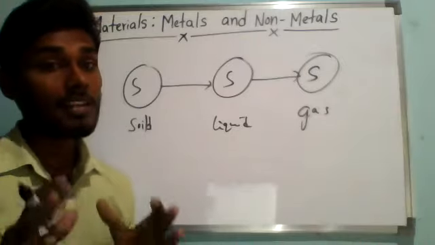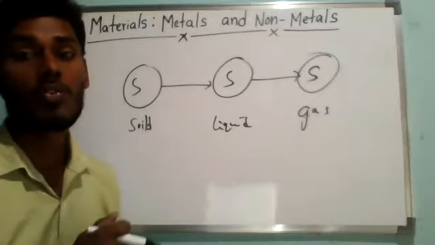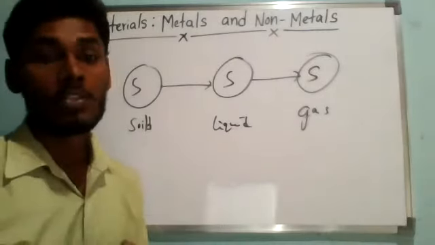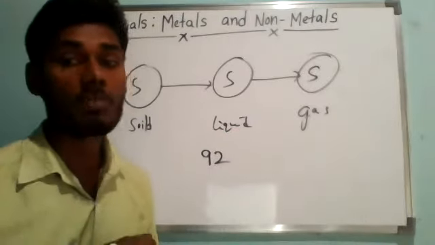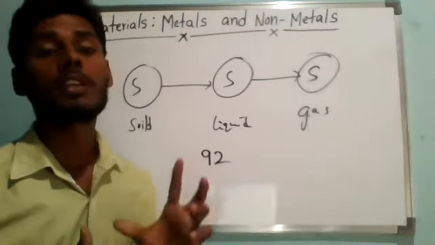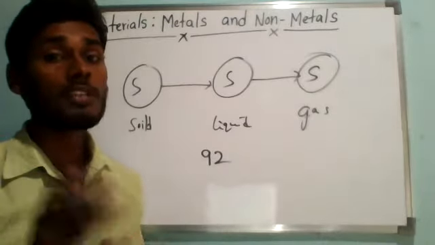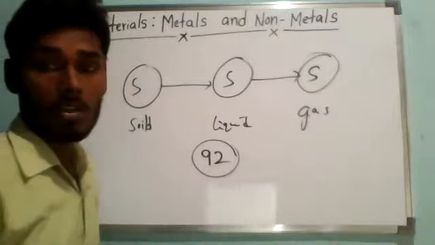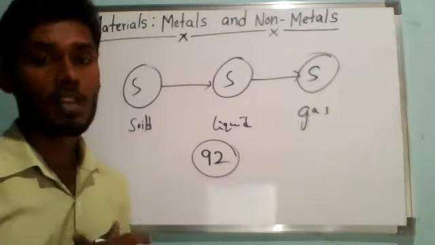Understand? Although there is an enormous variety of substances in the universe, the number of elements forming these substances is very limited. There are only around 92. Understanding? We have thousands, millions of different substances in the universe, but the number of elements forming these substances is very limited. That is why I told you. Presently, there are around 92 naturally occurring elements known to us. Totally 92. Understand? And an important classification of elements is in terms of metals and non-metals.